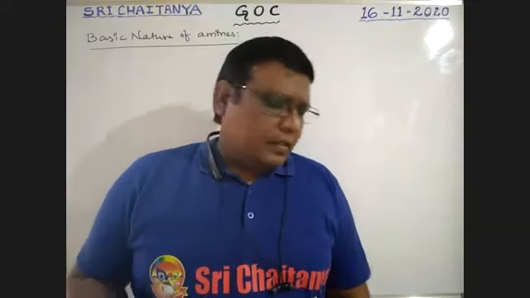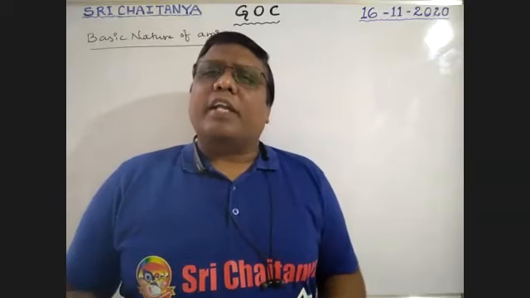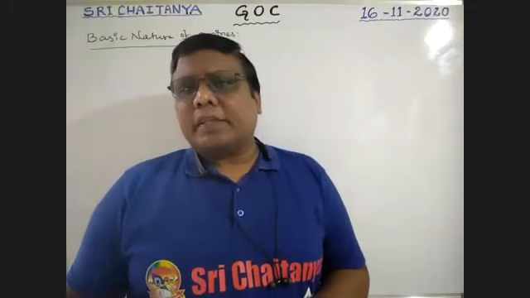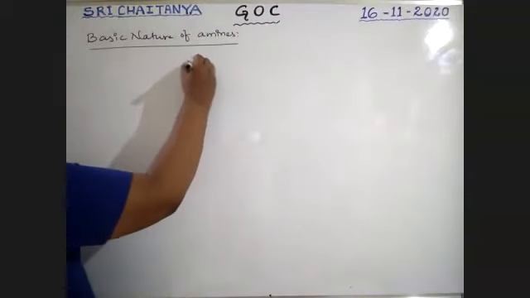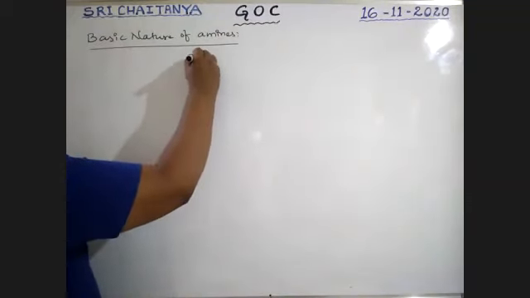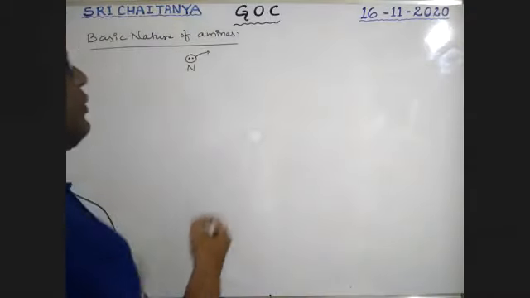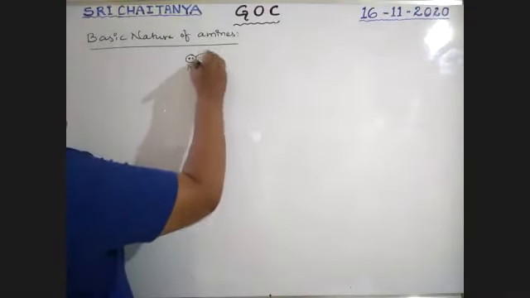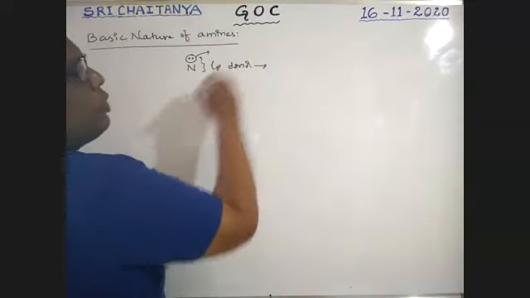So boys, in our organic chemistry, nitrogen containing compounds are treated as bases because nitrogen has a lone pair. That lone pair is donated by the nitrogen. Any species that can donate a lone pair to others is a lone pair donor.